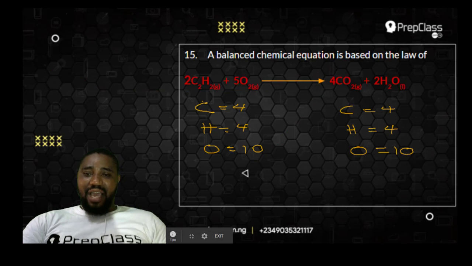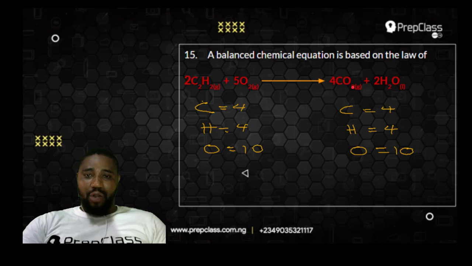Look at the right hand side, that is the product part. Carbon here is 4. This 4 here is for both carbon and oxygen. Oxygen is 2 times 4, that is 8, plus this 2 here. This 2 is for both hydrogen and oxygen. So 8 plus 2 is 10, oxygen is 10, and hydrogen is 2 times 2, 4. So the equation is balanced. Now, a balanced chemical equation must tell you that the number of atoms of elements in the reactant side must be equal to the number of atoms of elements in the product side.